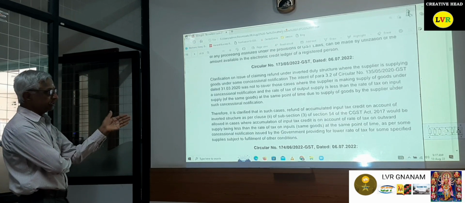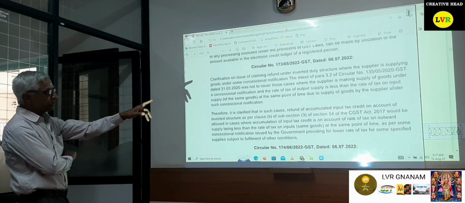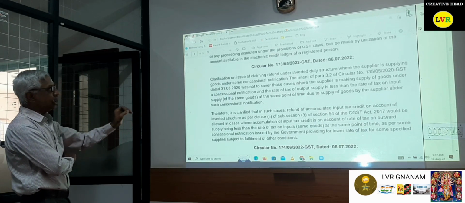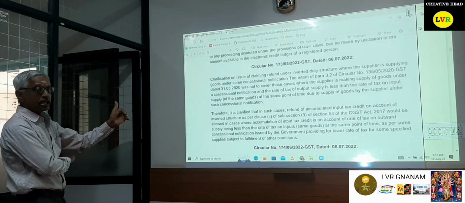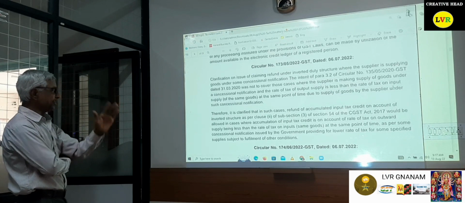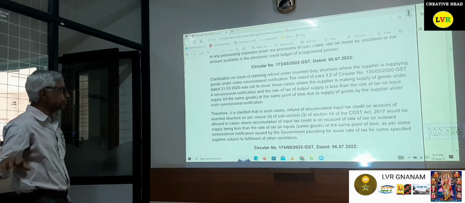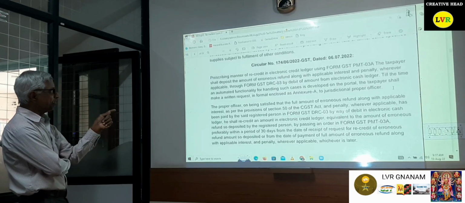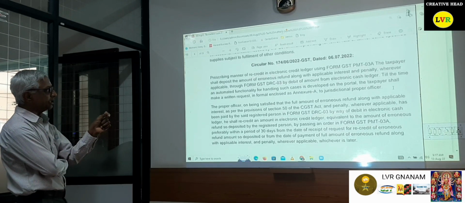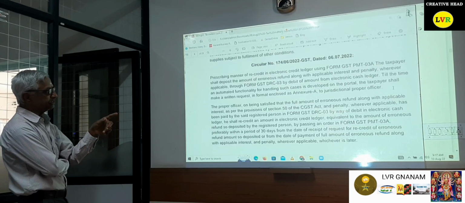In this case also they have clearly stated, quoting Circular number 135 also, and they have clearly given the formula for the inverted duty structure refund amount. Circular number 170, please go to the same. Circular number 174, prescribing the manner of recredit of amount in the electronic credit ledger using PMT 03A.